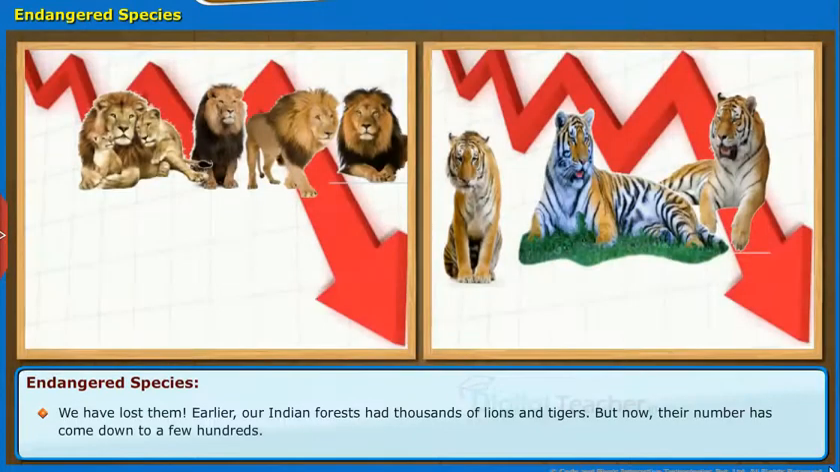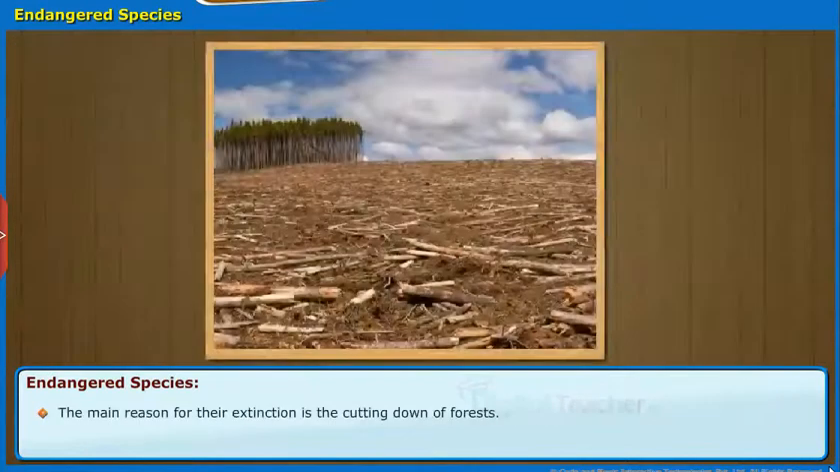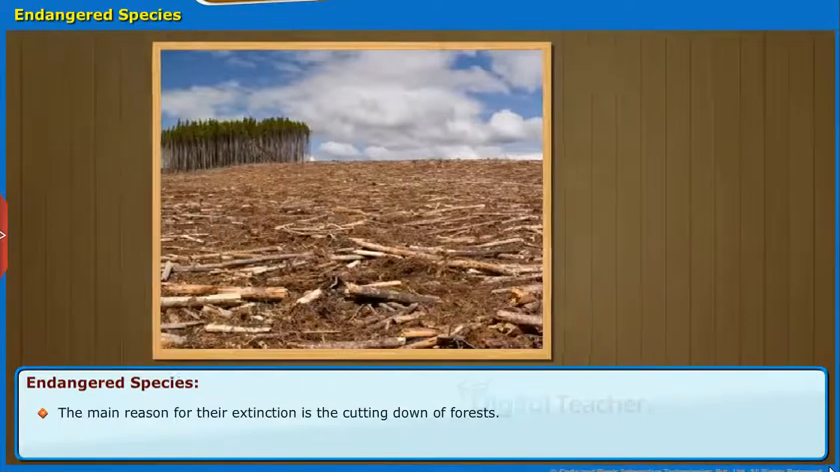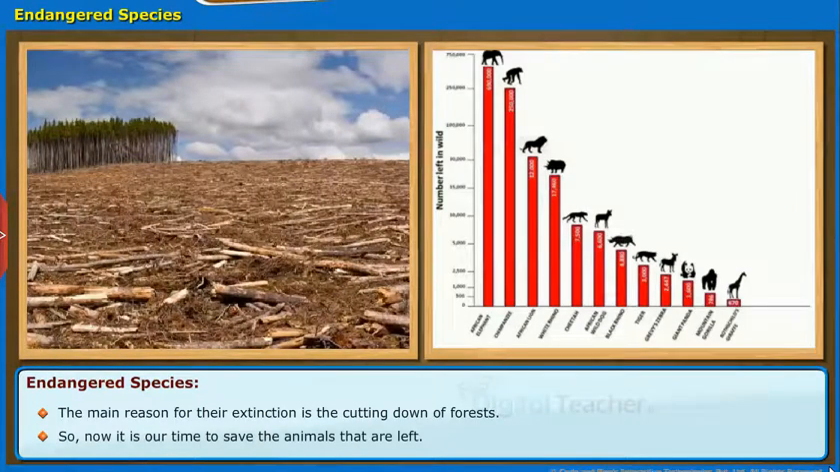We have lost them. Earlier, our Indian forests had thousands of lions and tigers, but now their number has come down to a few hundreds. The main reason for their extinction is the cutting down of forests. So, now it is our time to save the animals that are left.